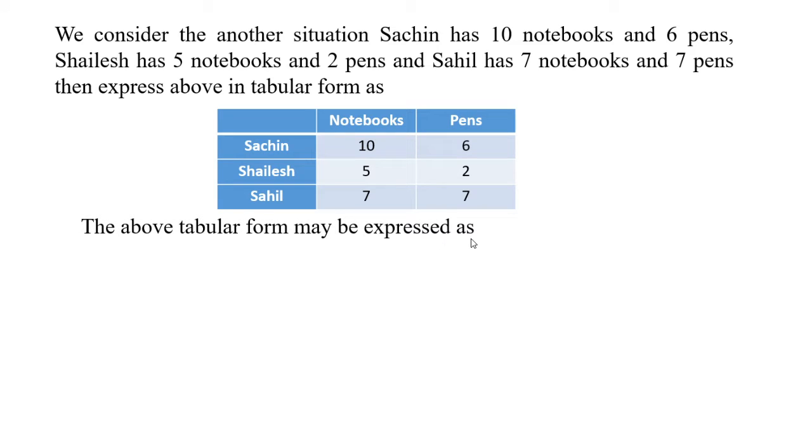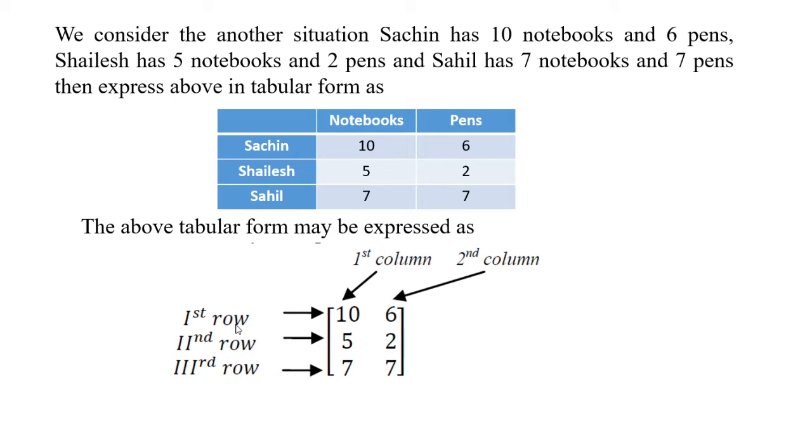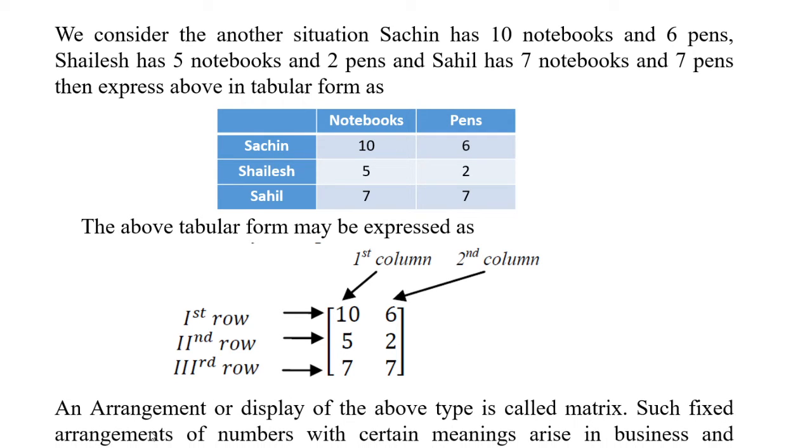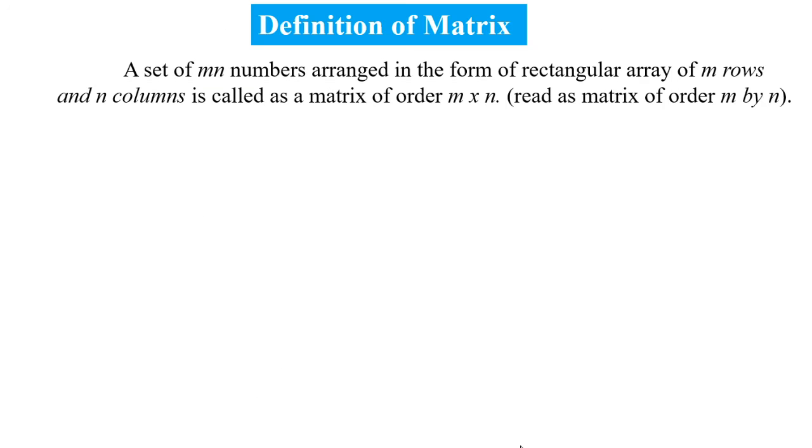The above tabular form may be expressed as, in the first row, 10 notebooks and 6 pens. In the second row, 5 notebooks and 2 pens. In the third row, Sahil has 7 notebooks and 7 pens. The rows indicate the person, the first column indicates the notebooks and the second column indicates the pens. So an arrangement or display of the above type is called a matrix. Such fixed arrangements of numbers with certain meaning arise in business and economics.